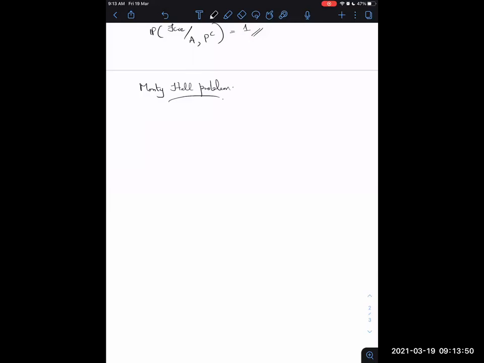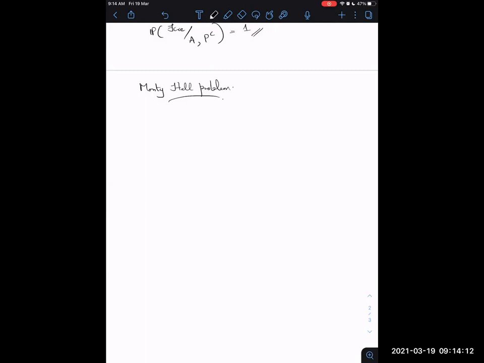So this info is known to everyone. And Monty Hall additionally knows the door which has the car. Okay. So that is a very important fact. And that is what is causing some sort of a confusion when you try to intuitively solve this problem.